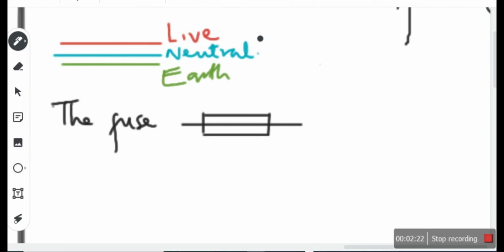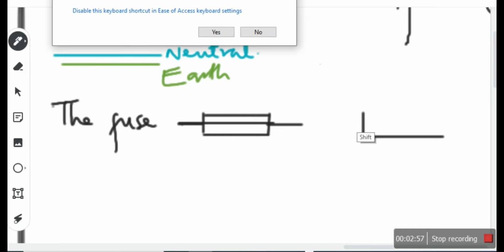That means a fuse is a resistant material. Because if I didn't have this central line, what would it have been? Let me even clean it. If I had cleaned off the central line and had only this, it would have been called what? What kind of resistor? A fixed or standard resistor. But if you have a line passing through like this, it is called what? A fuse.